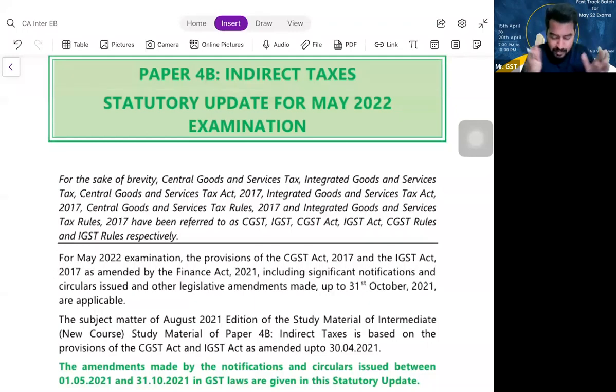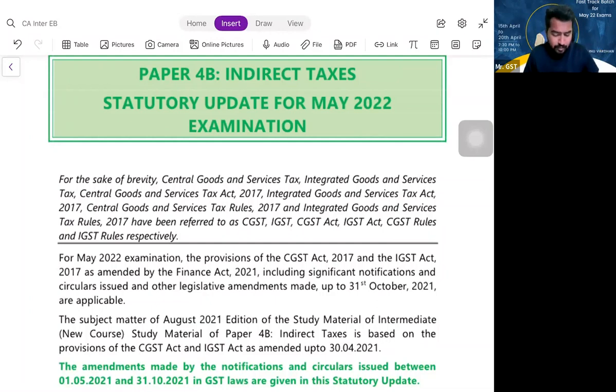So for this particular May 2022, there are not any major amendments whatsoever. Only there are some exemptions which have been amended, one or two, and we'll be seeing one good amendment in the last chapter, chapter number 10, that is returns. Fine. So without wasting our time, let us proceed with the amendments.